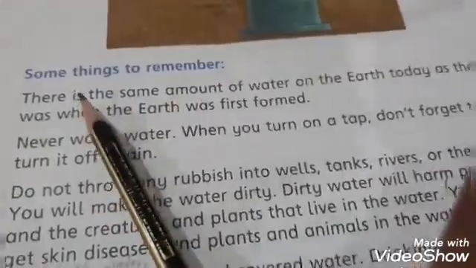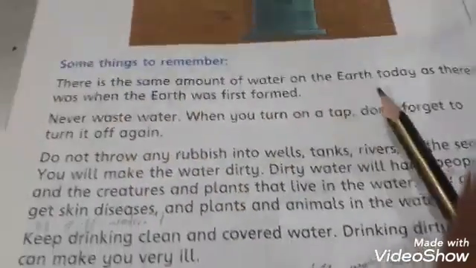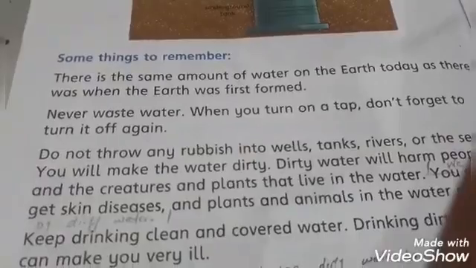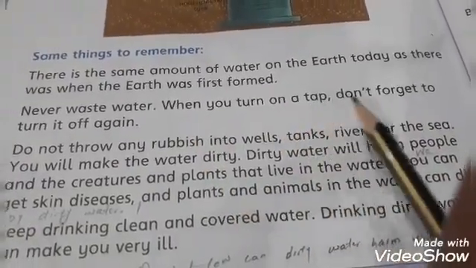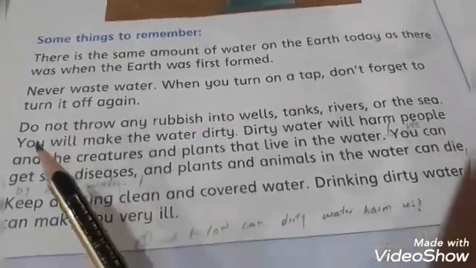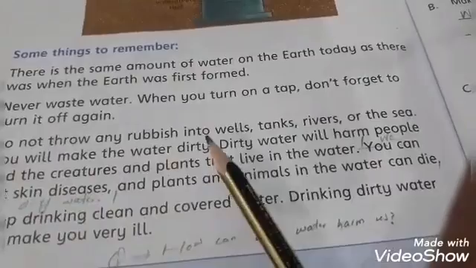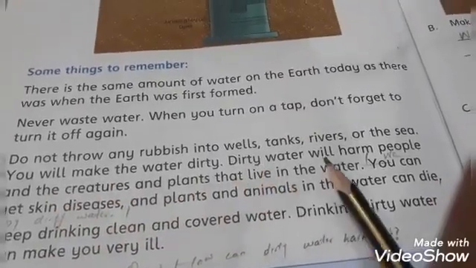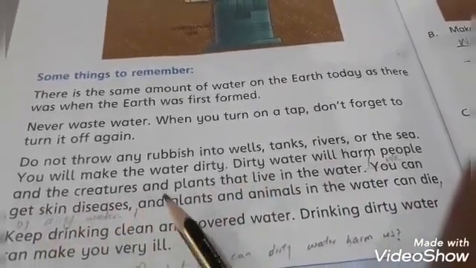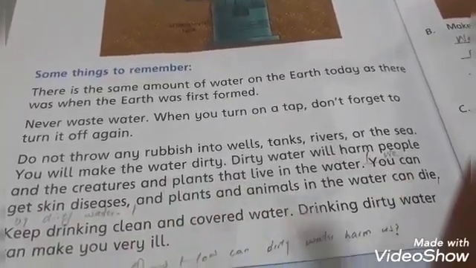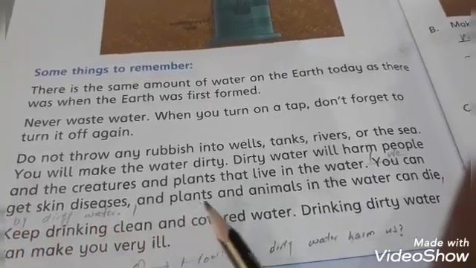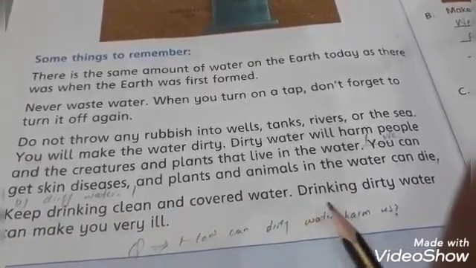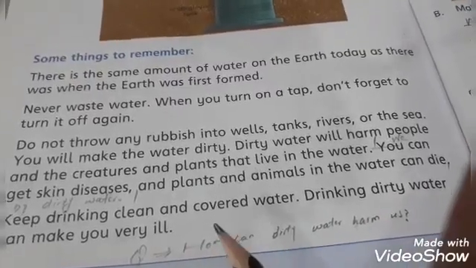Some things to remember. There is the same amount of water on the earth today as there was when the earth was first formed. Never waste water. When you turn on a tap, don't forget to turn it off again. Do not throw any rubbish into wells, tanks, rivers or the sea. You will make the water dirty. Dirty water will harm people and the creatures and plants that live in the water. You can get skin diseases and plants and animals in the water can die. Keep drinking clean and covered water. Drinking dirty water can make you very ill.